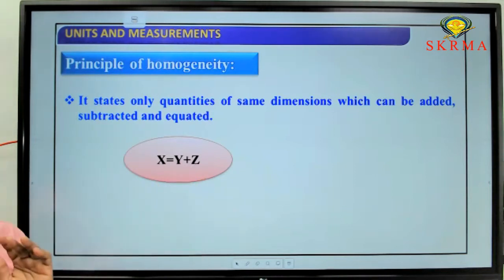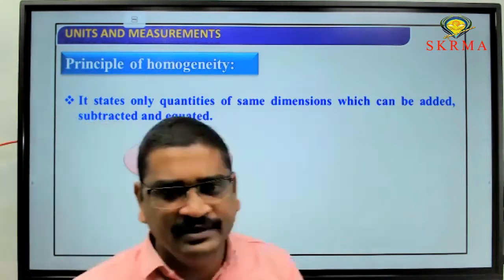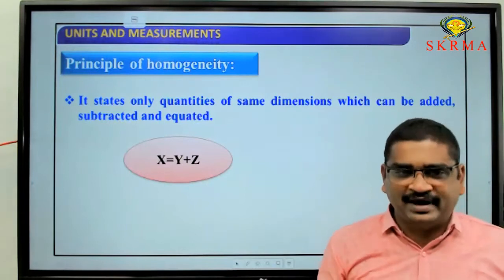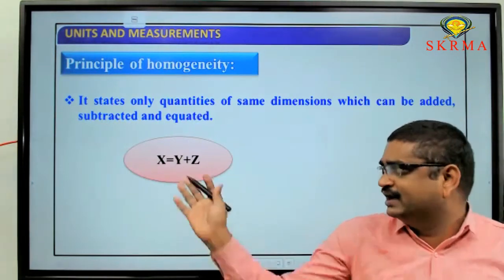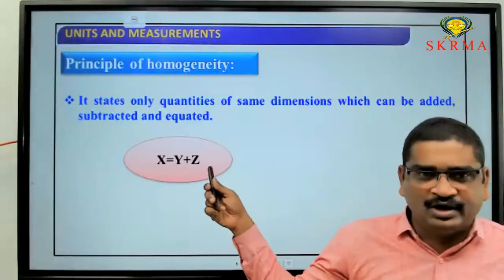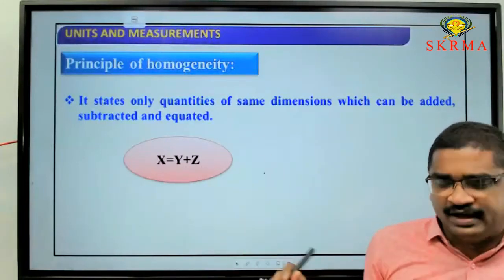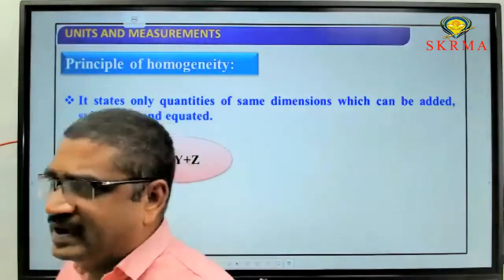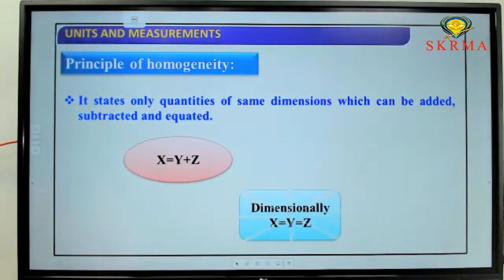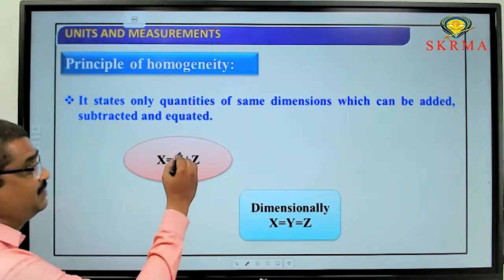Is it correct or not? According to the principle of homogeneity, if you are adding any two quantities, they should have the same dimensions.